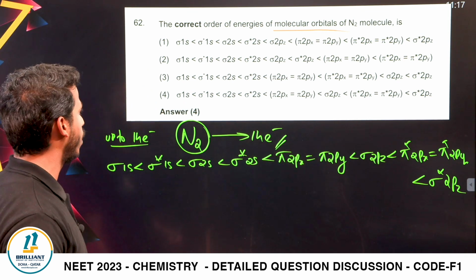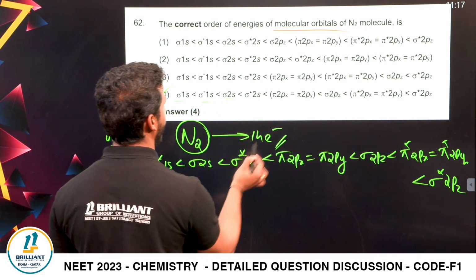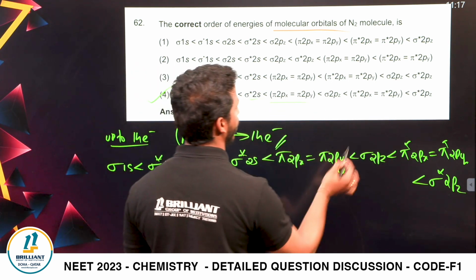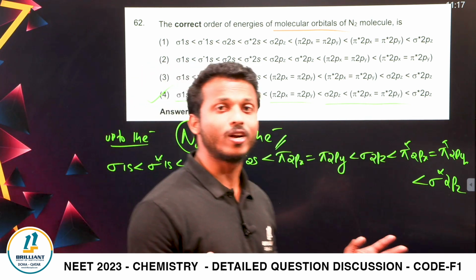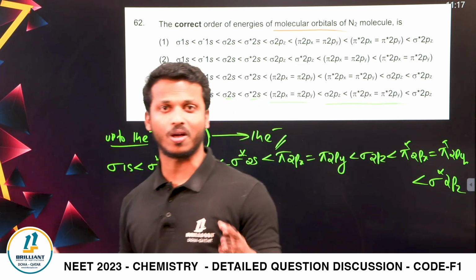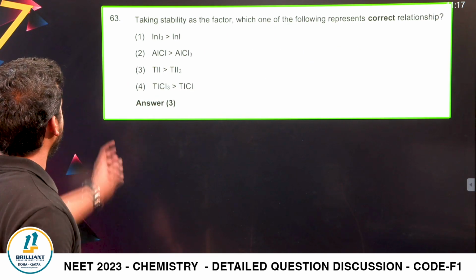So can you say, dear all, which is correct? That's option 4. Sigma 1s, sigma star 1s, sigma 2s, sigma star 2s. Yes, they are equal. Yes, correct. This is the correct order. They are just asking you what is the arrangement of molecular orbitals for nitrogen molecule. So easy question.